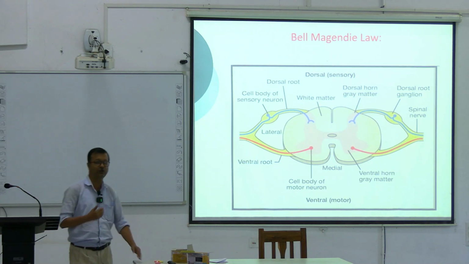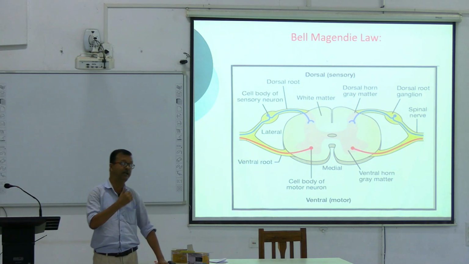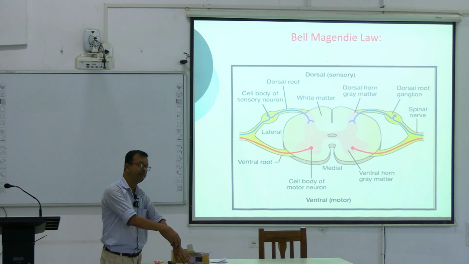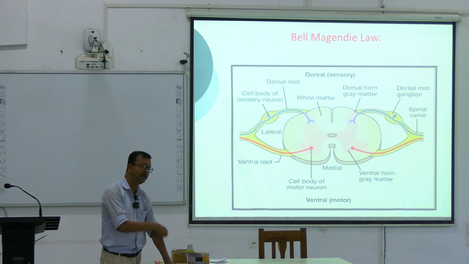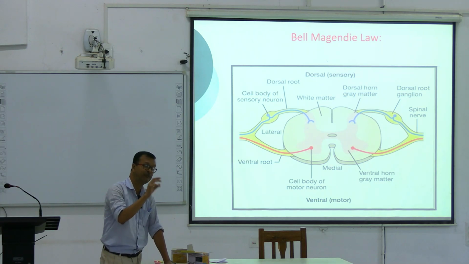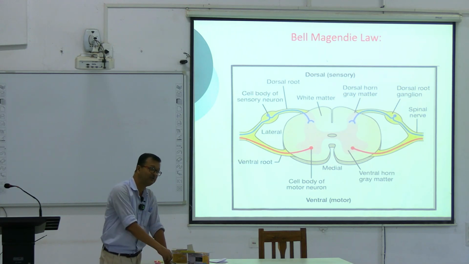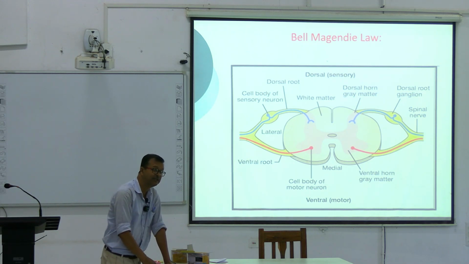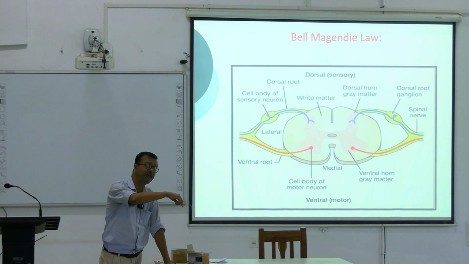Next, I will be talking about the orderly arranged neurons. Orderly arranged means what? Beginning with the receptor, what starts? The axon, the first part of the axon, then the axon terminal, and then it makes a synapse with the second order neuron.